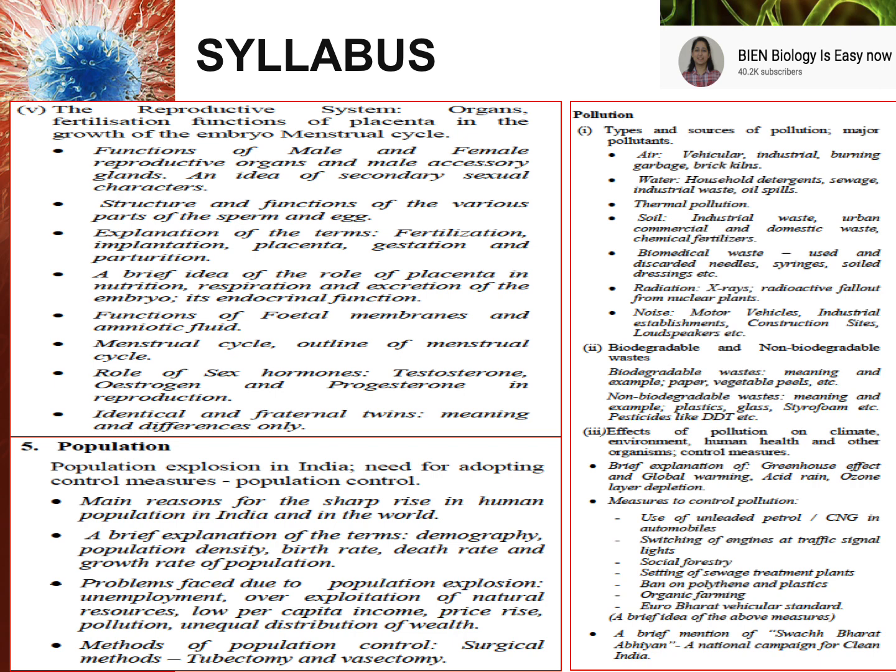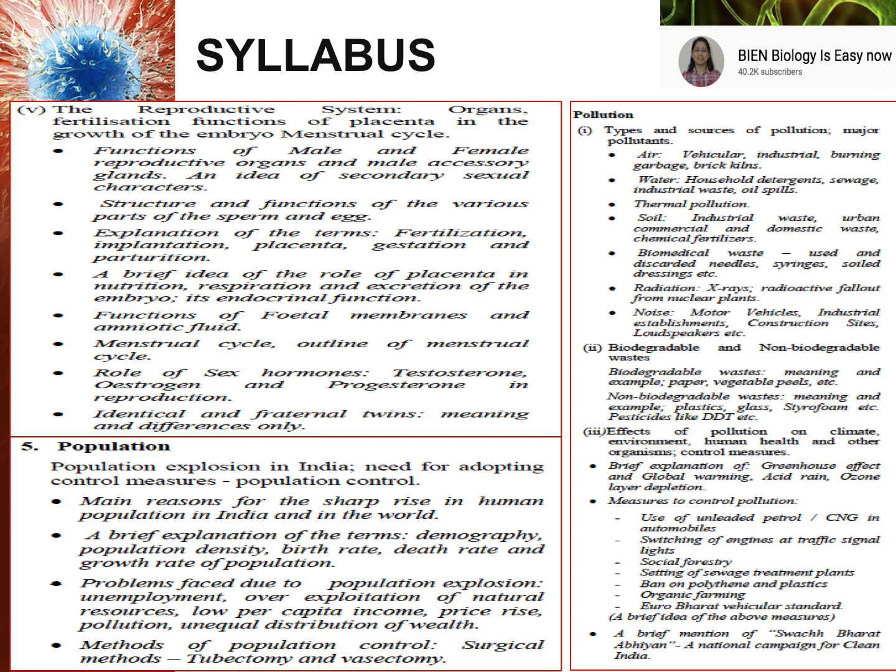In this you must know the organs, fertilization, the functions of male and female reproductive organs, male accessory glands and the idea of secondary sexual characteristics, structure and functions of the various parts of the sperm and egg, explanation of the term fertilization, implantation, placenta, gestation, and parturition, brief idea of the role of placenta, very important question, functions of fetal membranes and amniotic fluid.